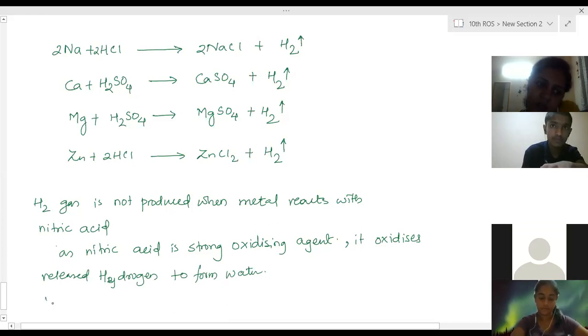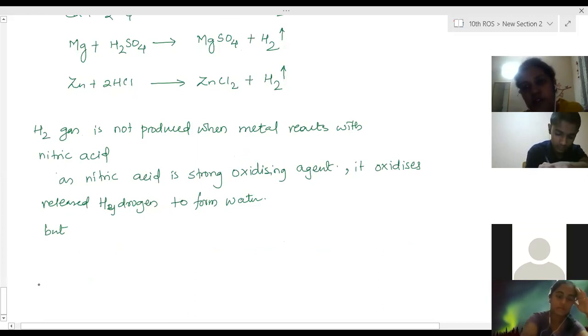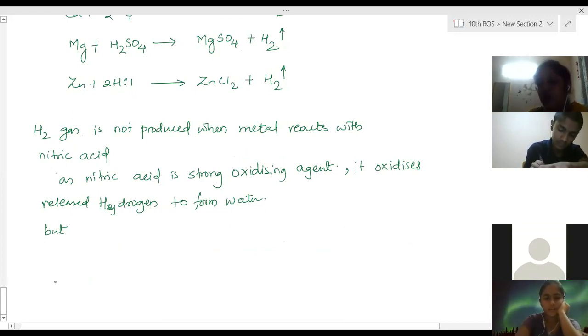But few metals can give out hydrogen gas. What are those metals? Is it manganese or something? Magnesium and manganese.